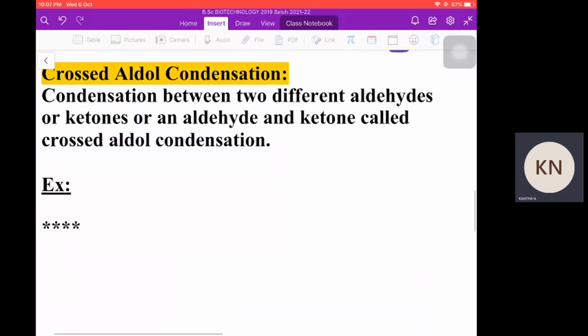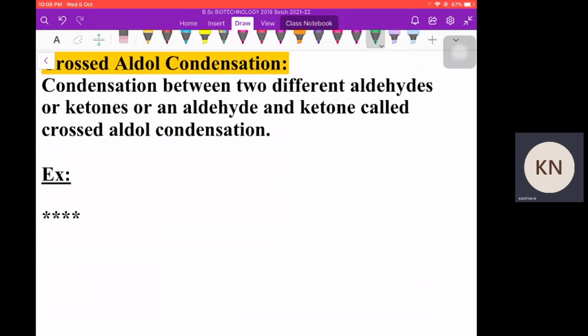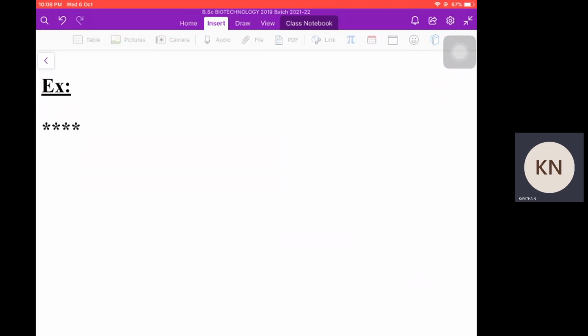Then what is crossed aldol condensation? Crossed means between two different aldehydes or two different ketones, or one aldehyde and one ketone. Whatever it may be, such a reaction in presence of dilute alkali to give an aldol or a ketol is called crossed aldol condensation.